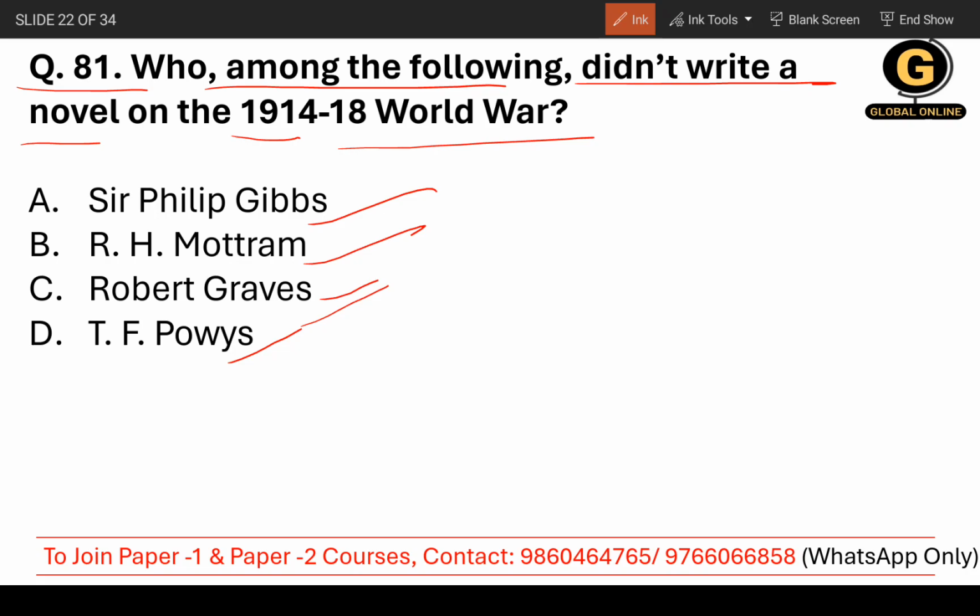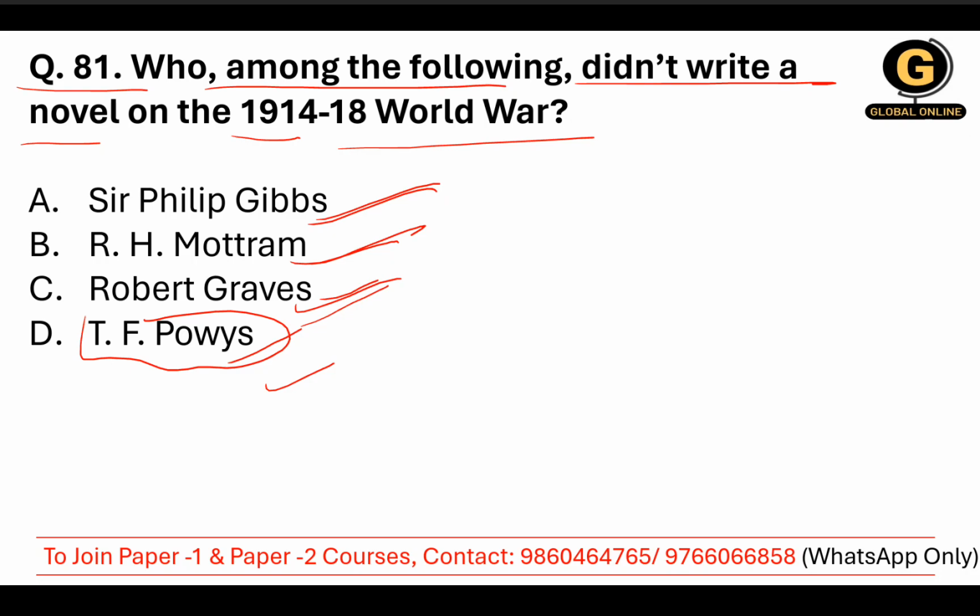At maximum you can do this much. Here Sir Philip Gibbs was related to World War novels. R.H. Mottram was also one of them. Robert Graves was also one of them. The only writer, T.F. Powys, was not related to, or didn't write, a novel on the 1914 to 18 World War. So the correct answer is D.